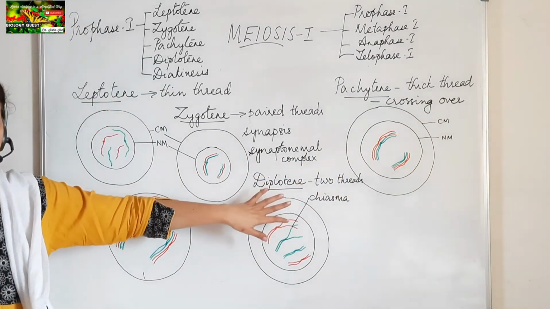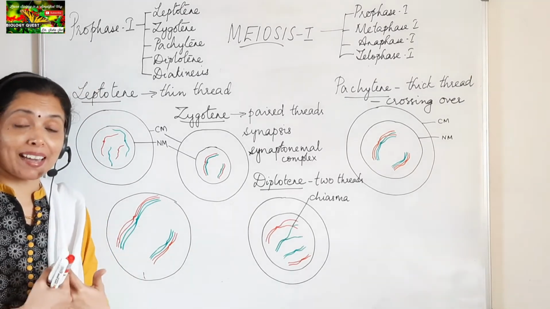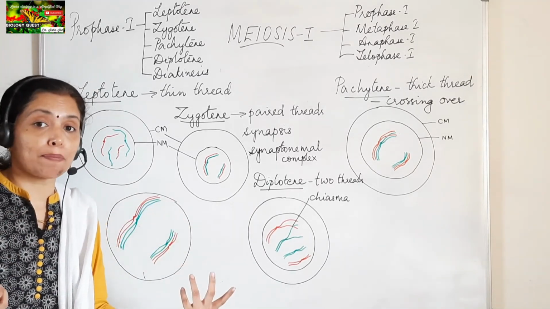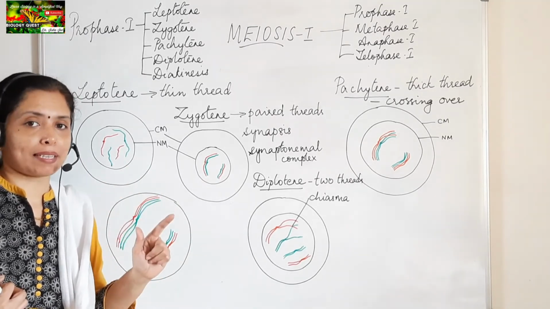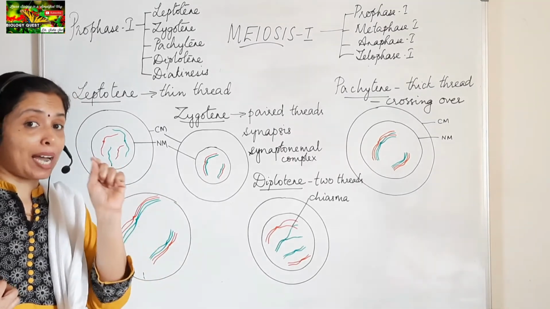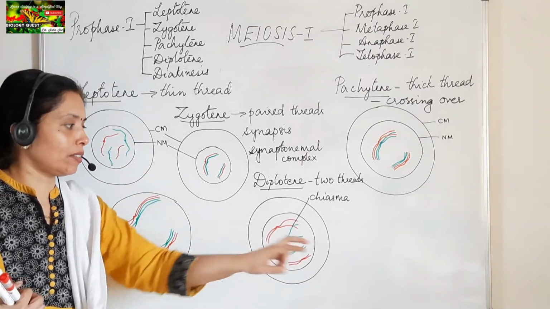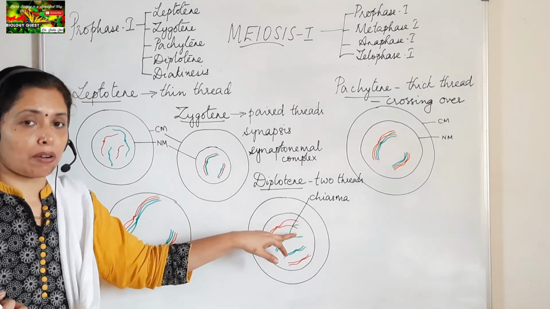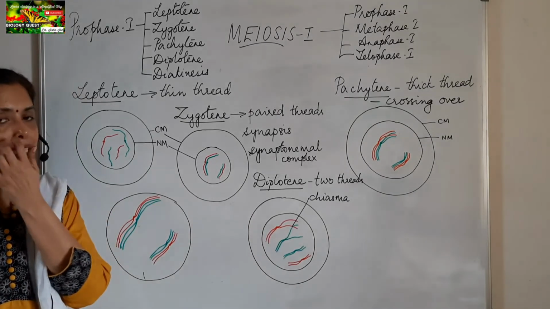Then in Diplotene stage, what happens? The chromosomes of the homologous pair separate. How do they separate? By the dissolution of the synaptonemal complex. Okay, but at one region they remain intact. Which is that region? The region of chiasma or chiasmata, the region where exchange of genetic material has taken place.